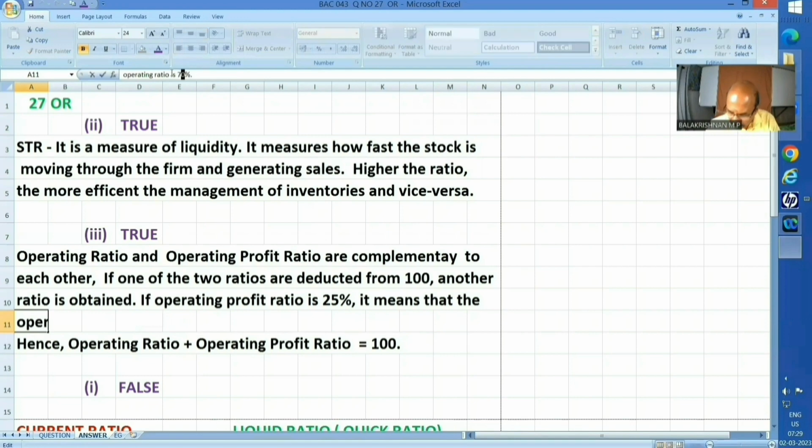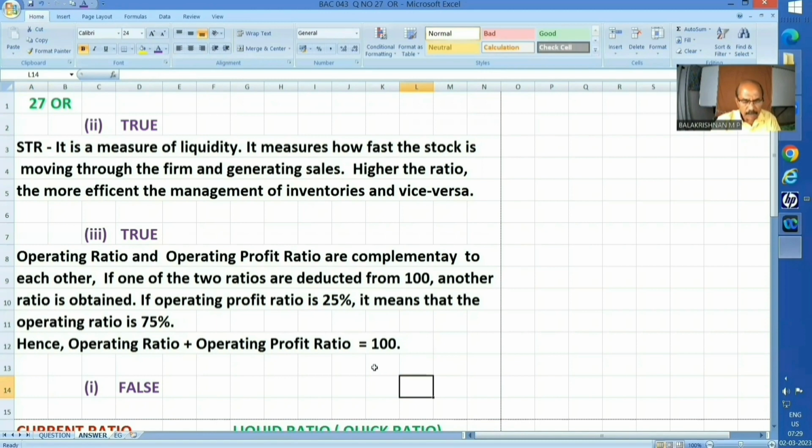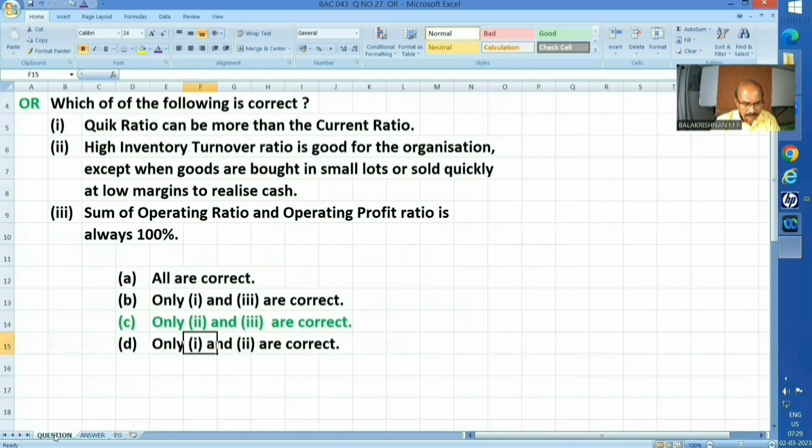Small mistake. It will be 75%. Okay, fine. Hence, operating ratio plus operating profit ratio is equal to 100. That's what exactly they have given. Sum of operating ratio and operating profit ratio is always 100%. Okay. So these 2 and 3 are correct.